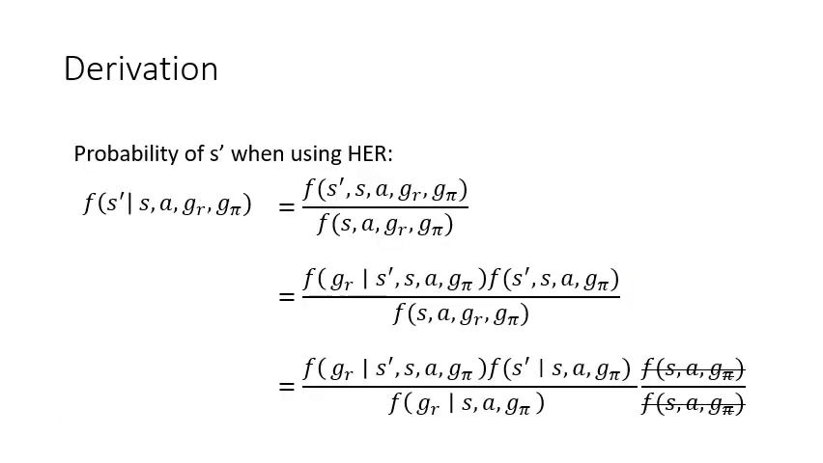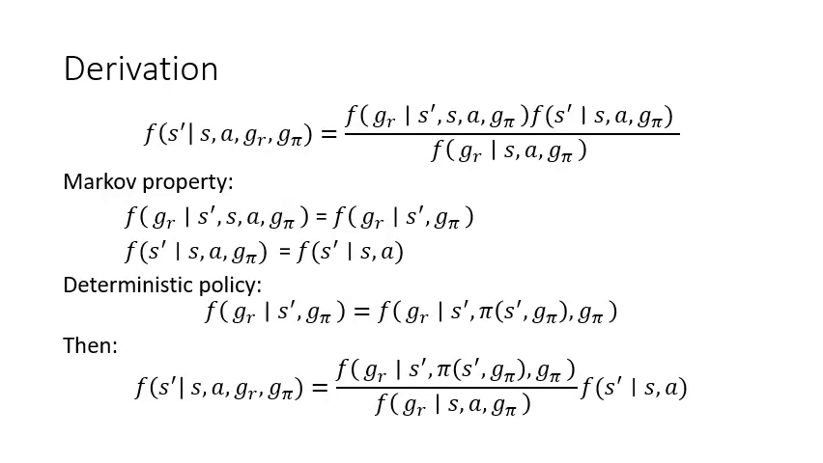We do this by reformulating the probability of S prime when using HER. Observe that the probability of seeing a next state, S prime, conditioned on the state, action, reward goal, and policy goal, can be decomposed using the conditional probability rules. This gives us the following identity. We can then use three tricks to simplify this expression.